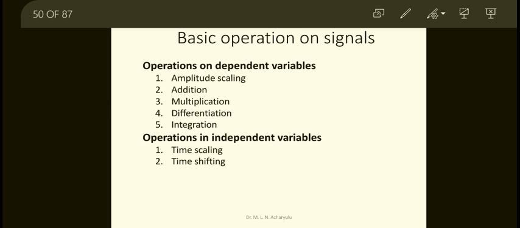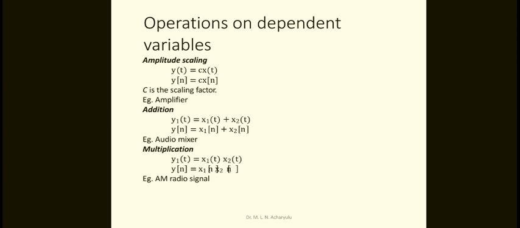If you come to the independent variables, the time scaling and the time shifting operations will come into the picture actually. So now we'll come to the operations on the dependent variables. What are the operations on the dependent variables? Okay, we'll see in the next class the operations on the dependent variables and the independent variables, all these things. Okay, thanks for watching this video, right?